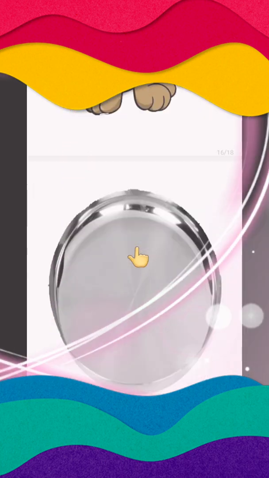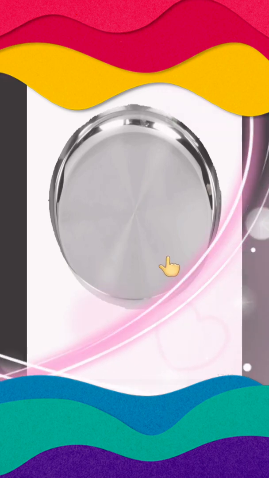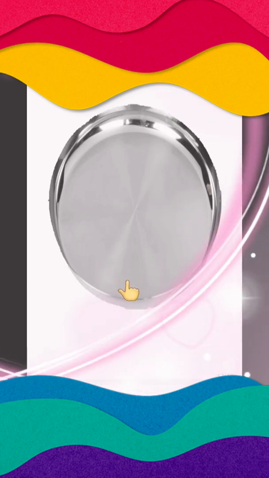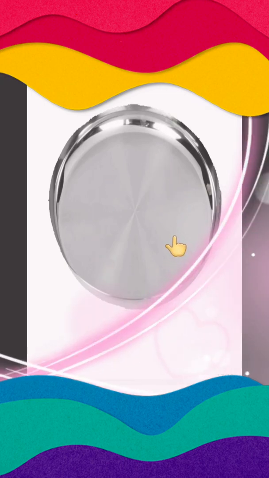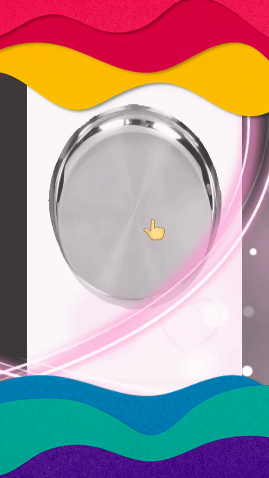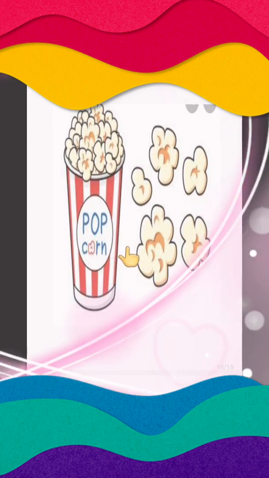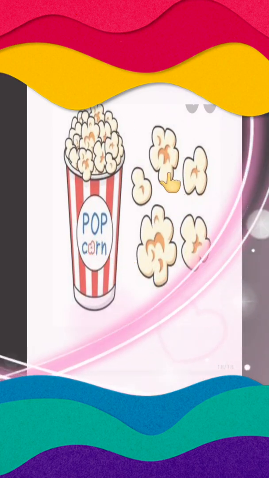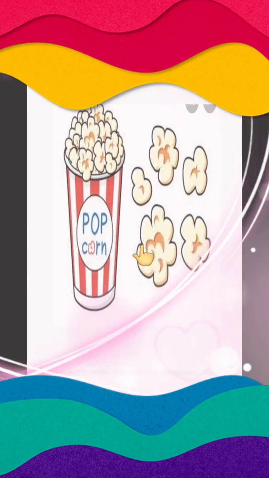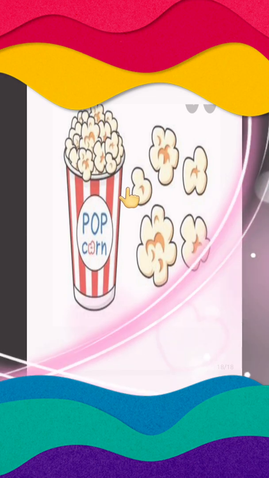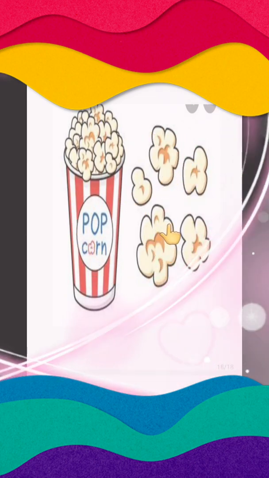Okay. Now what is this? We all eat our food, and we eat our food inside a, yes, plate. Papa plate. And we all love to eat them. Whenever we go to see a movie or something, we love to eat them. What are these? Popcorns. Pop, pop, pop, pop. Papa popcorn.